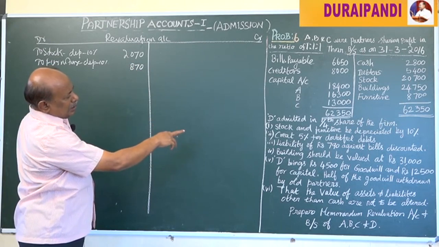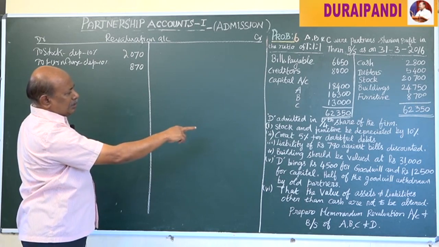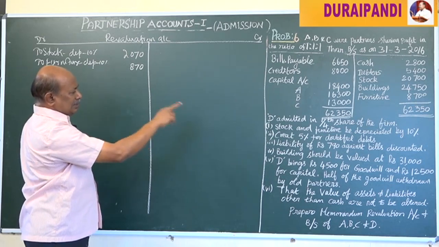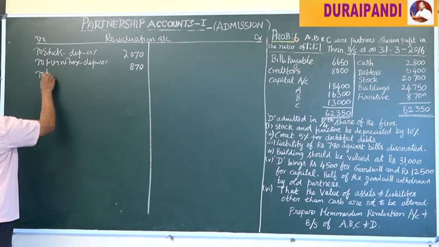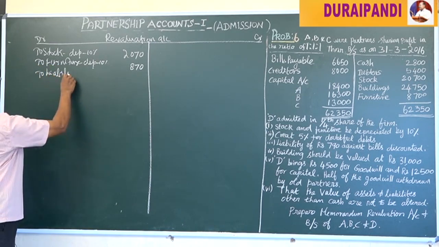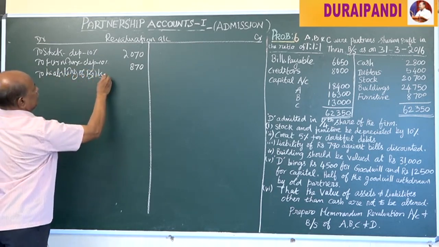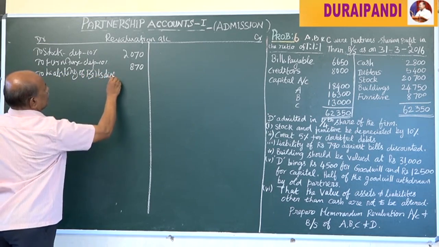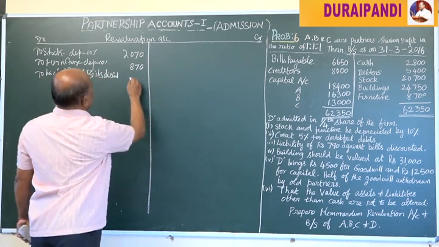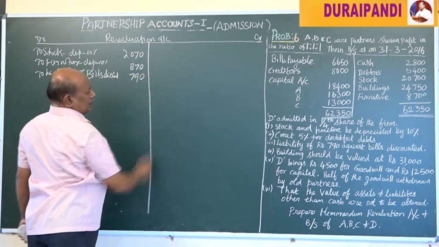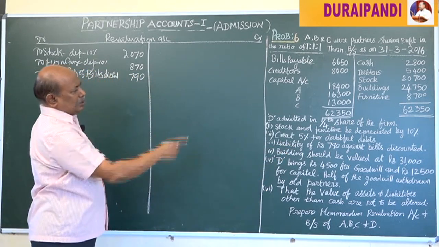Then liability of rupees 790 against bills discounted. It is a new liability, so it is a loss. Loss should be debited to the revaluation account, by liability of bills discounted, 790. Next, the building should be valued at rupees 31,000.